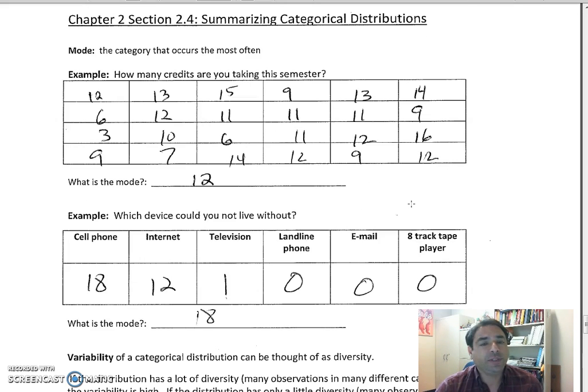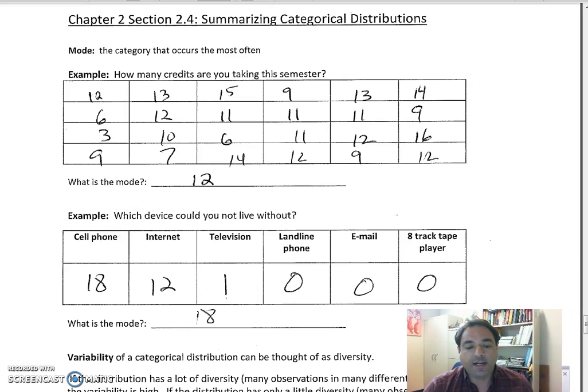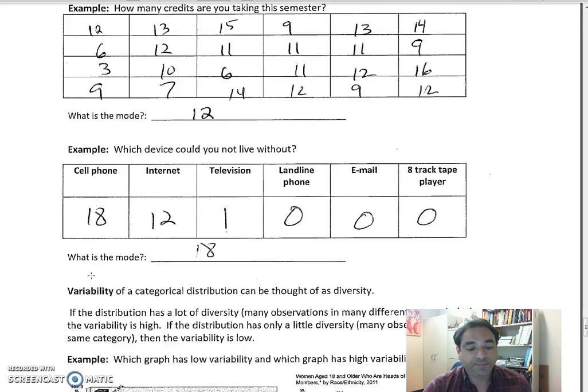We can also do mode with categorical data. So I asked my students which one they could not live without, and 18 students said they couldn't live without their cell phone, and 12 students said they couldn't live without the internet, and 1 student said television, and no student said landline phone, and no student said email, and no student said an 8-track tape player. So the response that was the most was cell phone, therefore the mode would be cell phone.